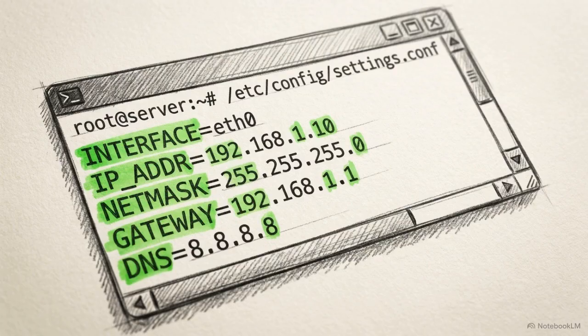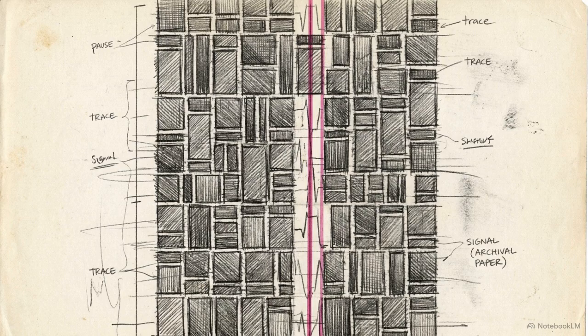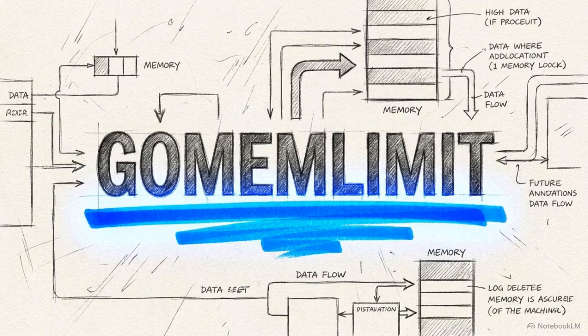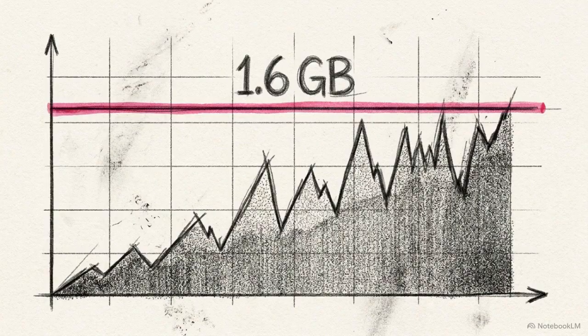With the code optimized, we address the runtime configuration. By default, Go triggers a garbage collection cycle whenever the heap doubles in size relative to the live data. At high throughput, a small heap reaches that doubling threshold rapidly, forcing aggressive collection cycles. We can override this blunt default behavior using the GOMEMLIMIT environment variable. This allows us to establish a strict maximum memory cap tailored directly to our 2 GB Kubernetes pod constraint. We set GOMEMLIMIT to 1.6 GB, allocating 80%.